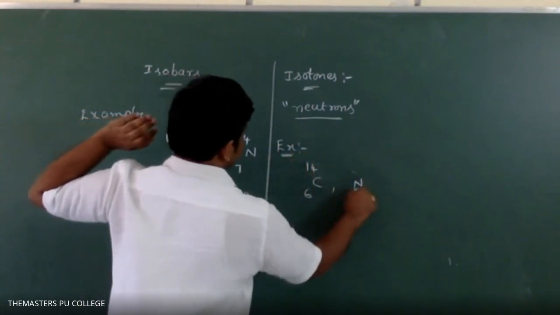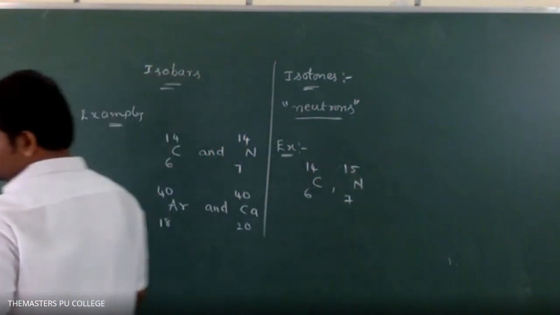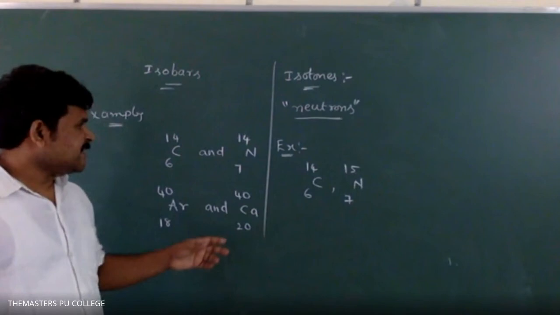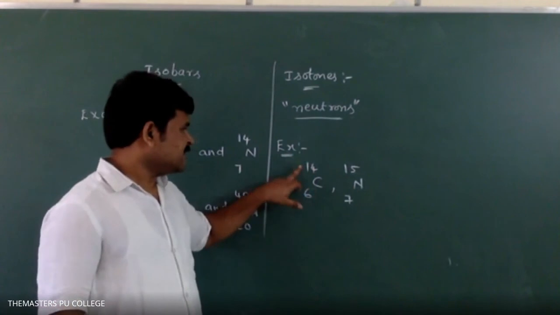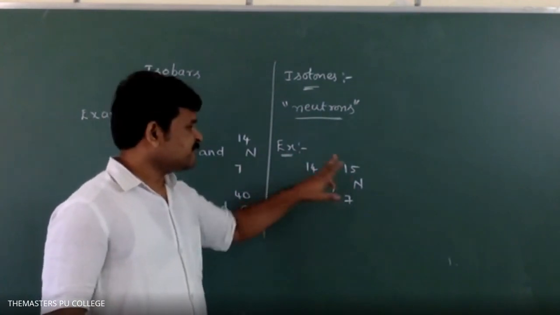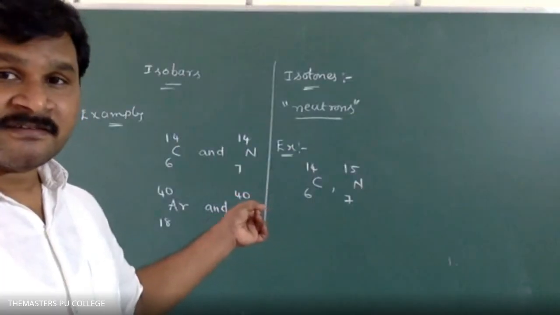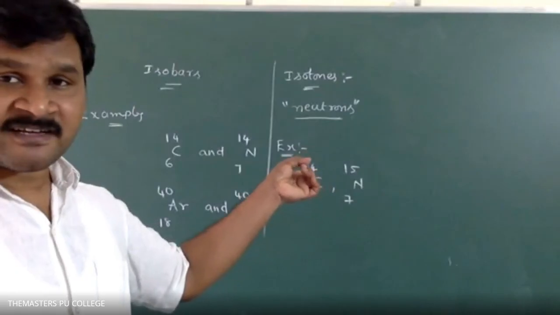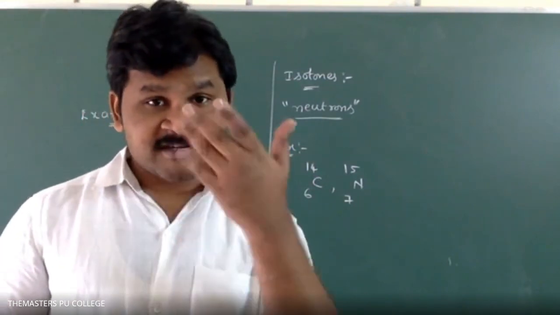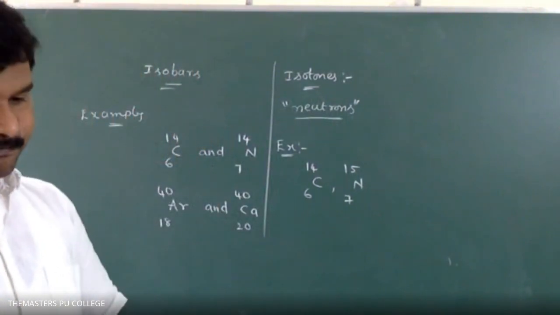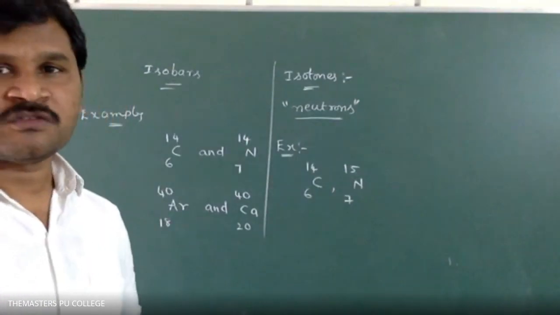Examples: C-14 (atomic number 6) and N-15 (atomic number 7). Now, how many neutrons does it have? 14 minus 6, the formula is A minus Z, so 8. And for the other, 15 minus 7, 8. So the neutrons are the same. The atomic numbers are different, aren't they? So these are called isotopes. Their chemical and physical properties are different. Okay, so these are the isotopes.